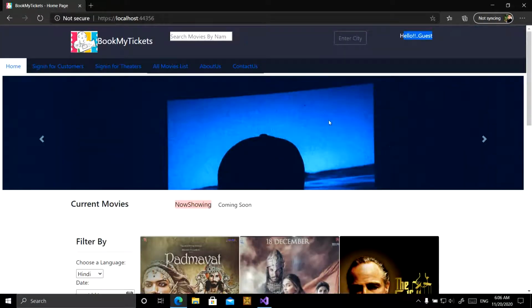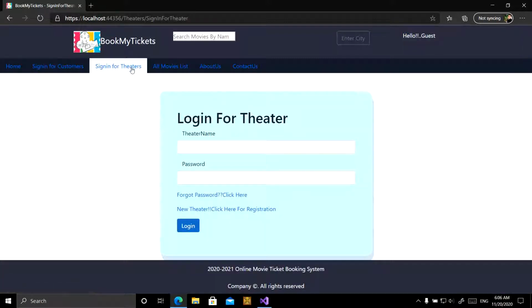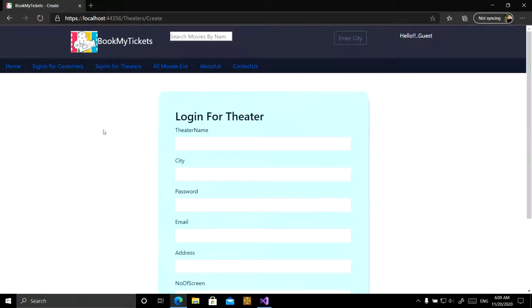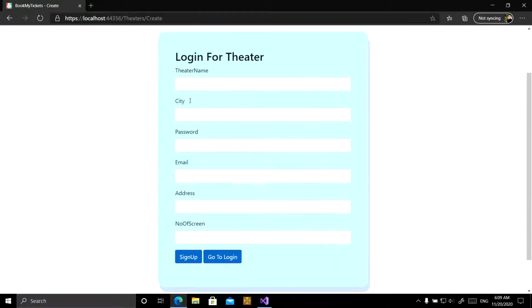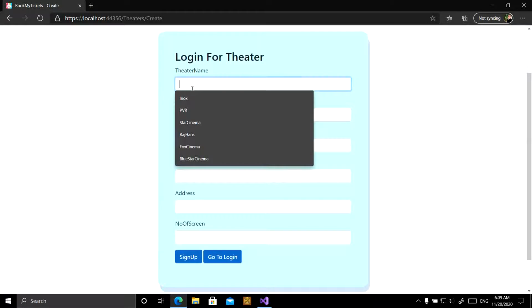Now I am going to give a demo of the site from a theater's perspective. A theater wants to add the timetable, meaning shows of the movie, to the site. A theater has functionality like logging in and logging out also. Now we are creating a new theater, like Red Star.